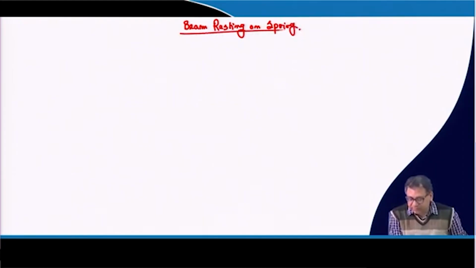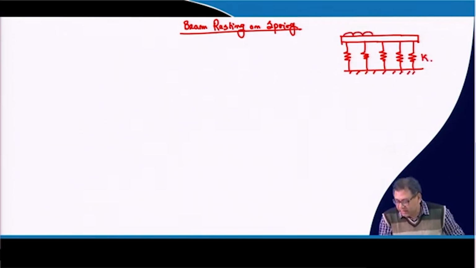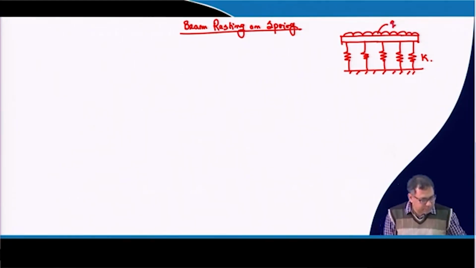This is a beam which is resting on springs, and whose subgrade modulus is K, and the beam is subjected to UDL Q.